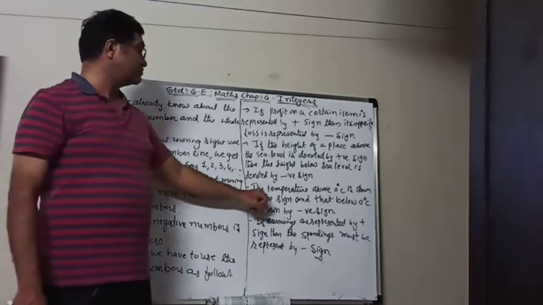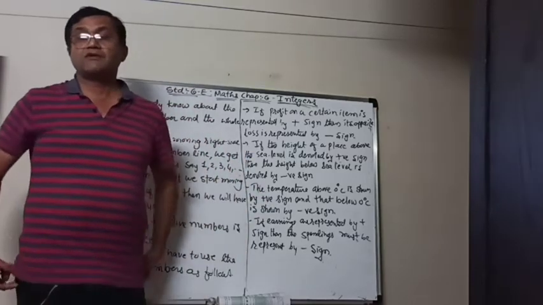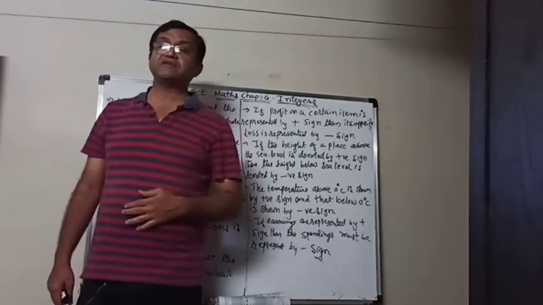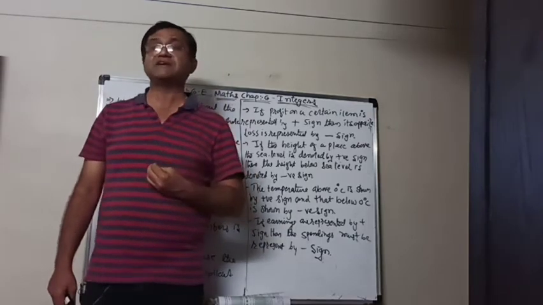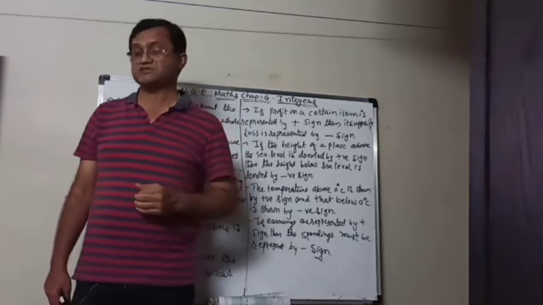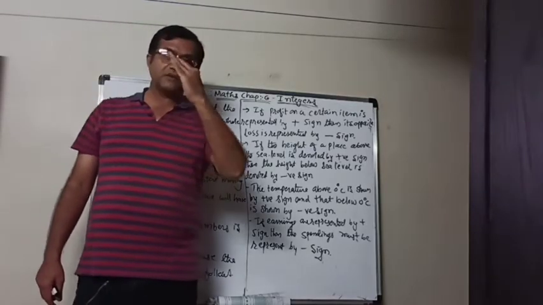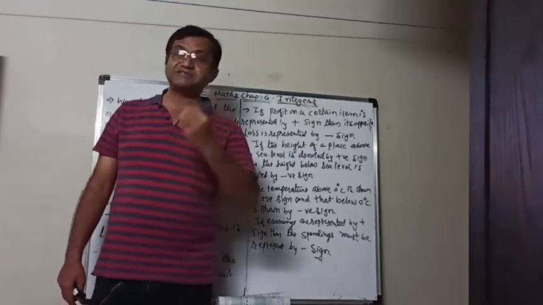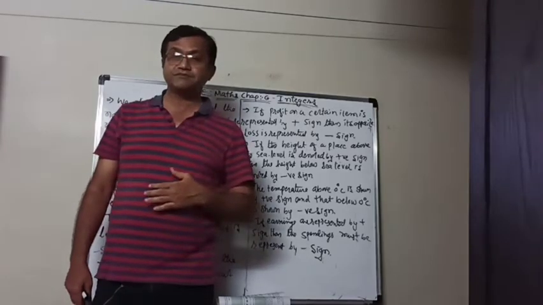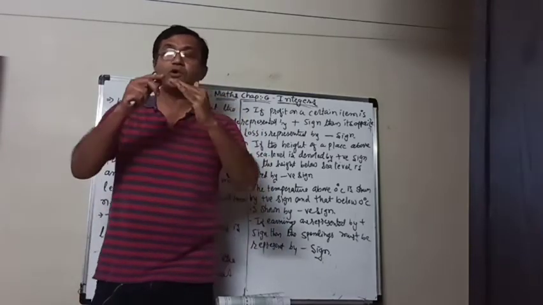Similarly, if you take the temperature, we know that the temperature we are measuring is in degrees Celsius or degrees Fahrenheit. Now, when ice starts melting, its temperature is 0 degrees Celsius.